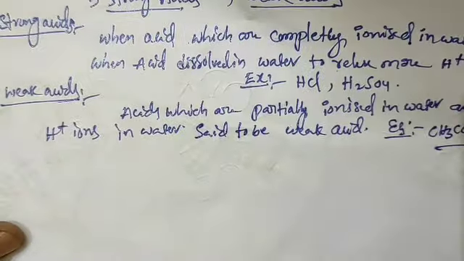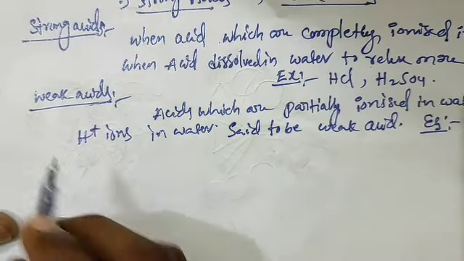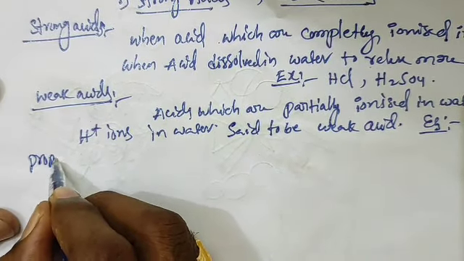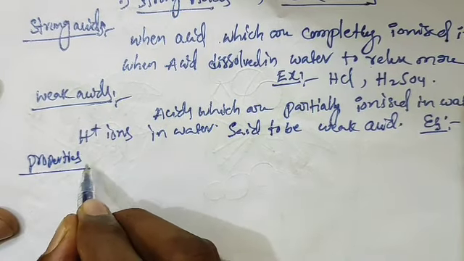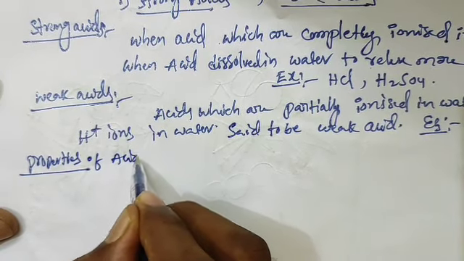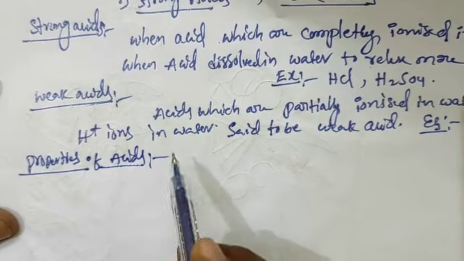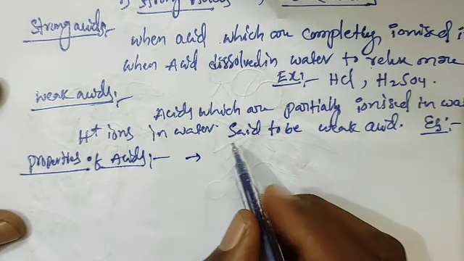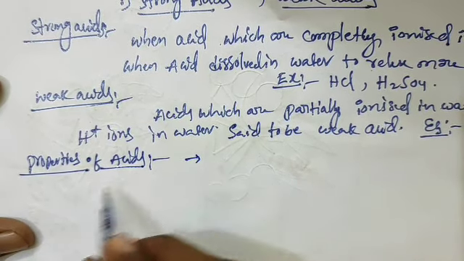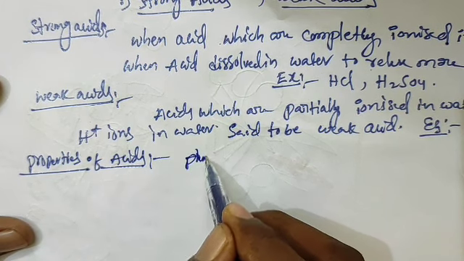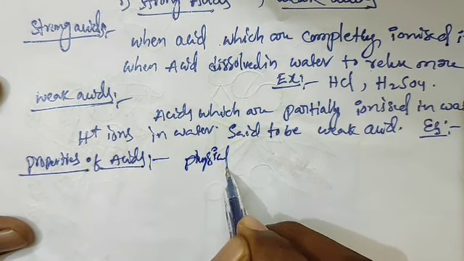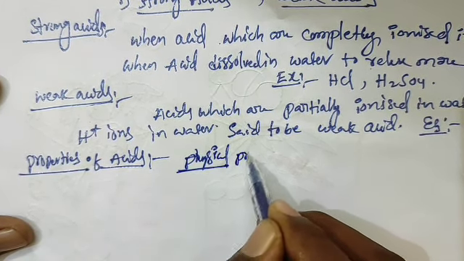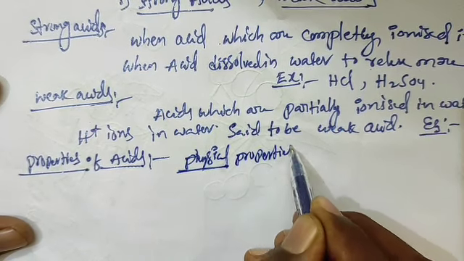Next, properties of acids. First, we will discuss physical properties.